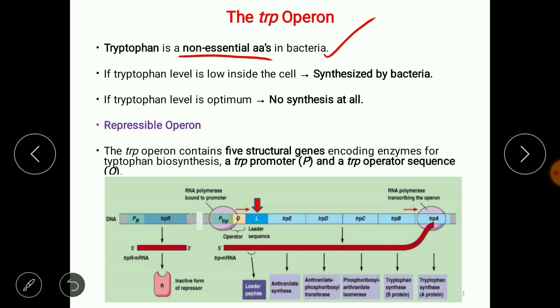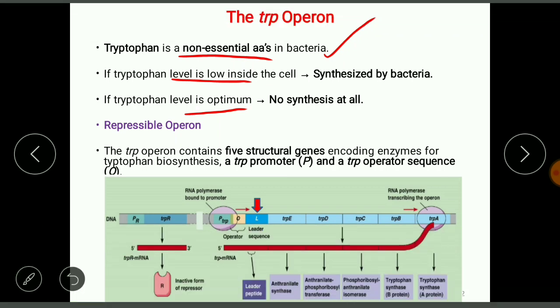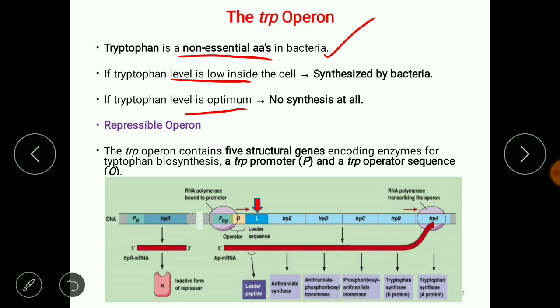But when the level of tryptophan is optimum or sufficient, that means there is no need to synthesize tryptophan inside the bacterium. So the operon is switched off in that condition. So the switch on and off finally depends upon the level of tryptophan inside the cell.